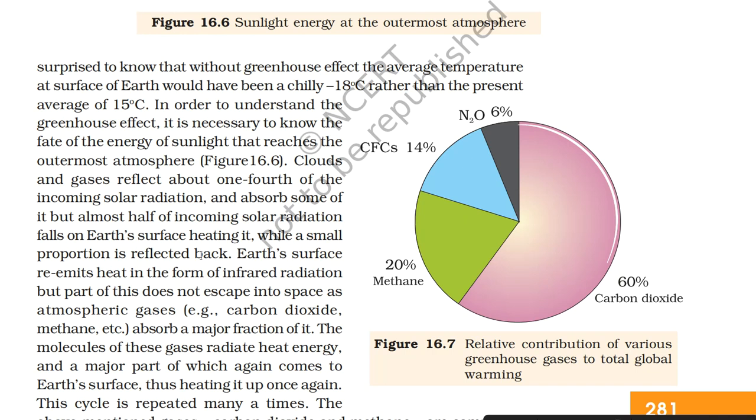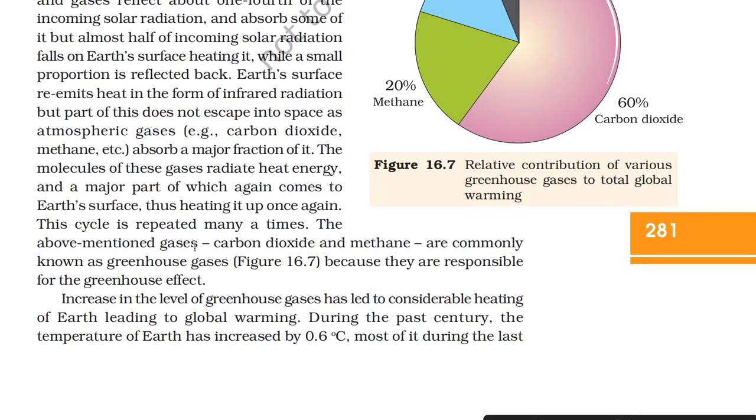Earth's surface re-emits heat in the form of infrared radiation, but part of this does not escape into space as atmospheric gases such as carbon dioxide, methane, etc. absorb a major fraction of it. The molecules of these gases radiate heat energy, a major part of which again comes to Earth's surface, thus heating it up once again. This cycle is repeated many times.